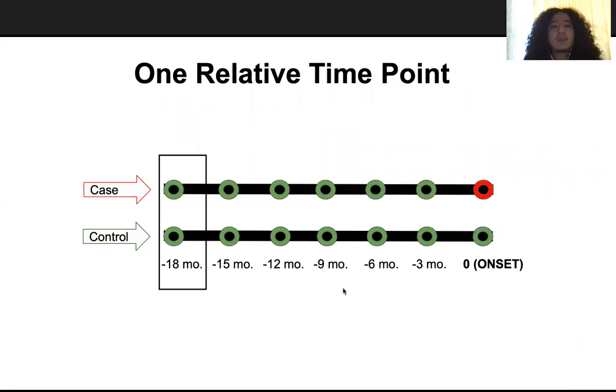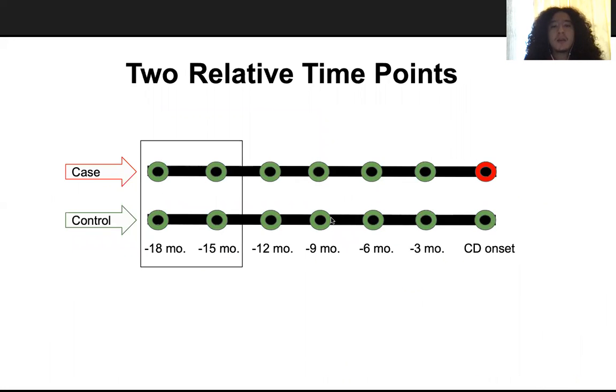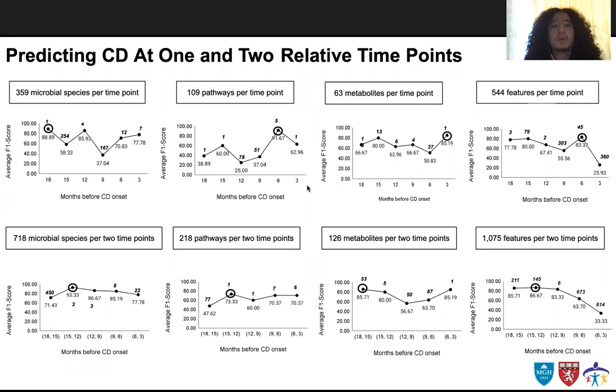Next, we consider the onset to be time 0 since we knew the age when some subjects develop celiac disease. Then all time points were labeled based on how far each subject is from the onset. For instance, -6 months means 6 months before onset. So we train a different model at each time point from -18 to -3 months. We also use data from 2 time points at a time using a sliding window from -18 to -3 months. Therefore, we built models for microbes, pathways, and metabolites alone, then all of them together with metadata.